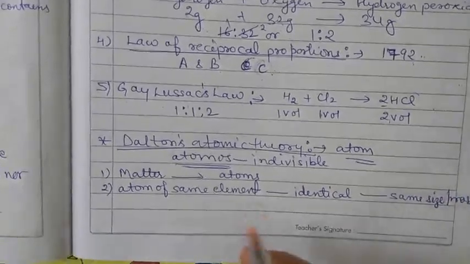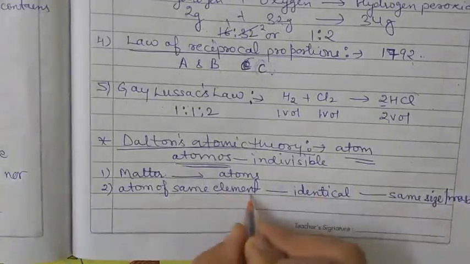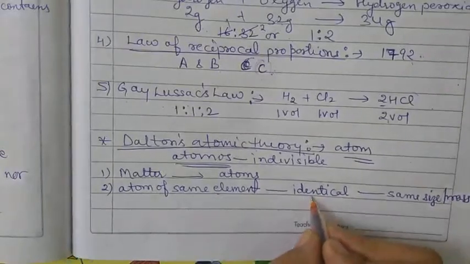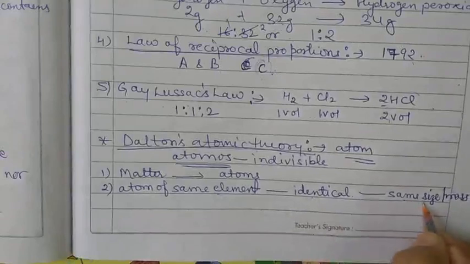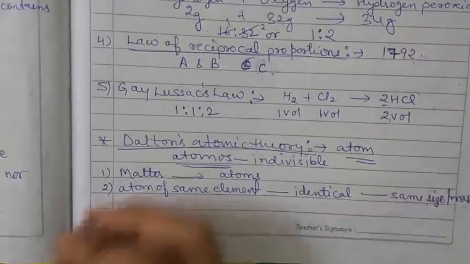It means if we are talking about any element, for example copper or aluminium, the atoms of copper are identical. They have the same size as well as the same mass. So this is the second concept.